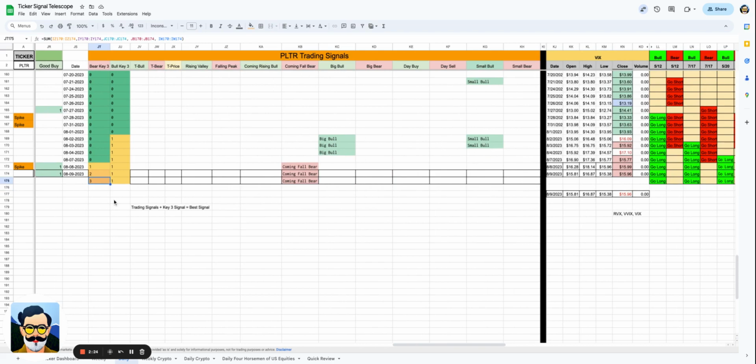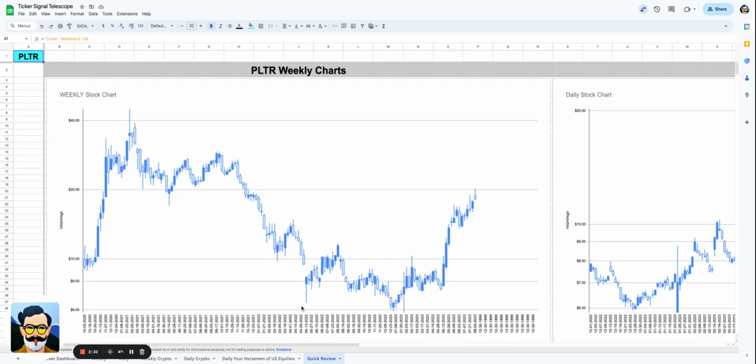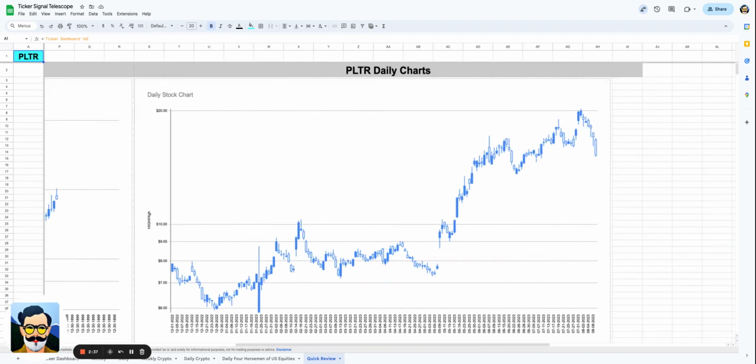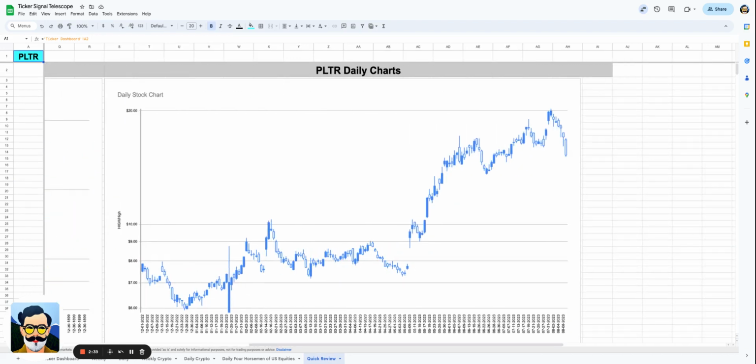We are going to have 3 key bear signals tomorrow. We're only going to have 1 key bull signal, and we've got these coming falling bears. Quite a concern if you are a bull in Palantir at the moment. Now, I've been quite a bull myself, but I definitely know and I don't want to get too picky. And right now might be the time where either you take a new position or you just wait and hold until you see those higher highs.